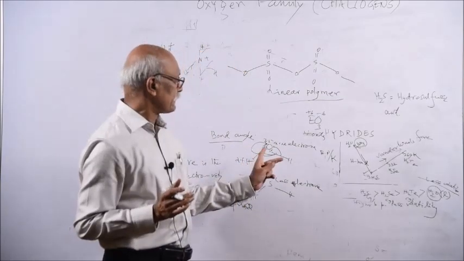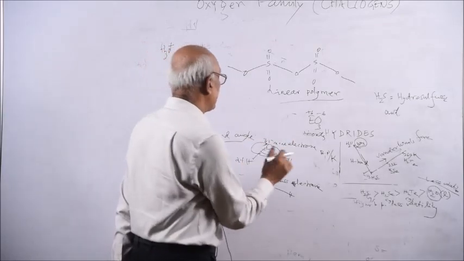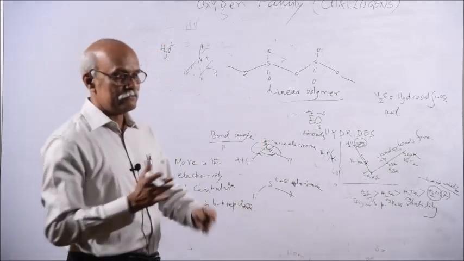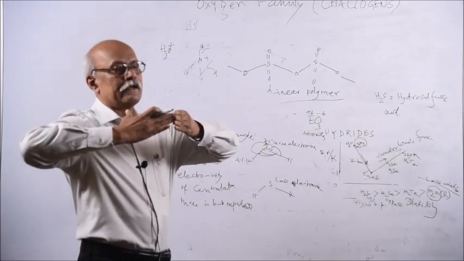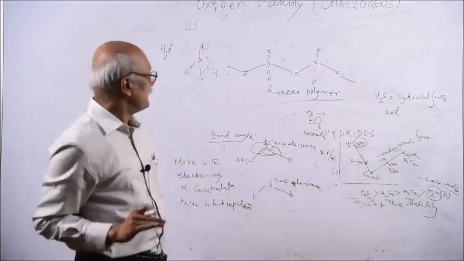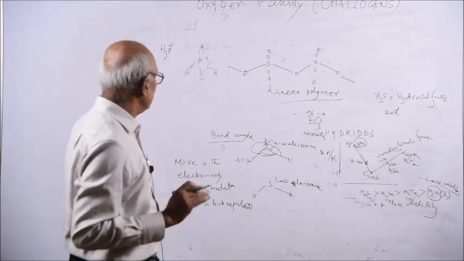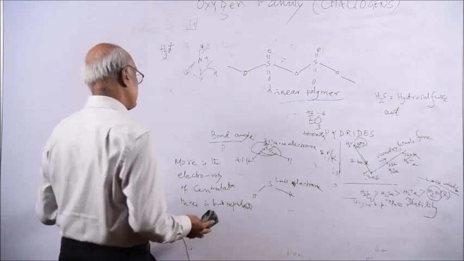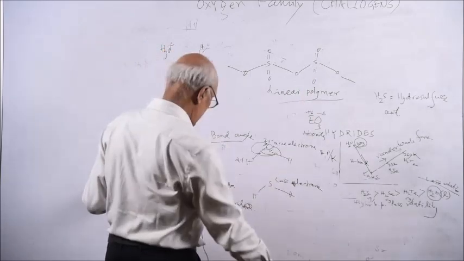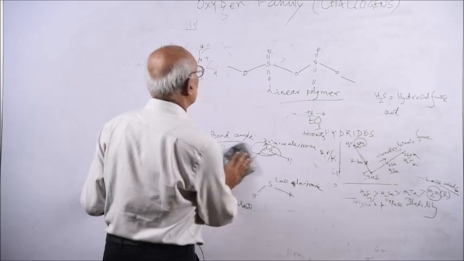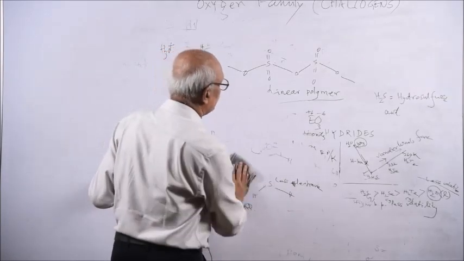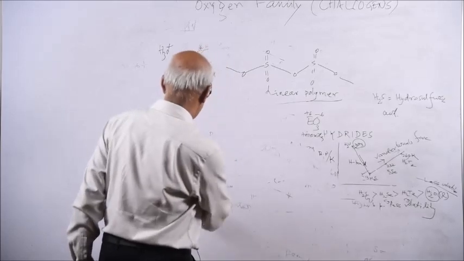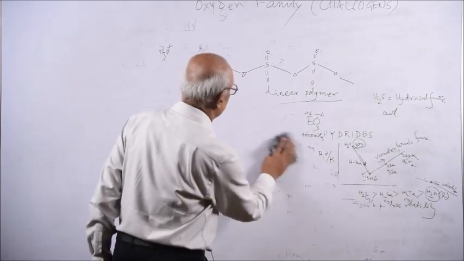And you know electrons are negatively charged, and like charges repel each other. As there will be a repulsion, naturally there will be expansion of the bond angle. So expansion of bond angle is due to bond pair repulsion. Due to this bond pair repulsion, the bond angle expands. So from oxygen to tellurium in this group, the bond angle gradually decreases.